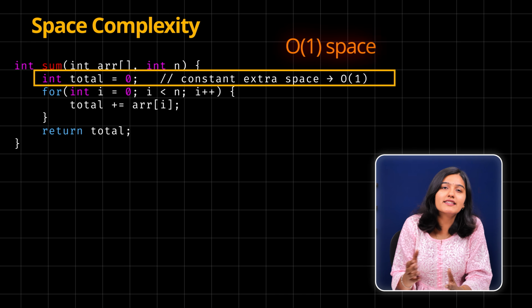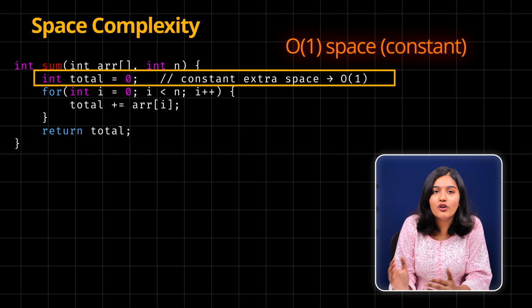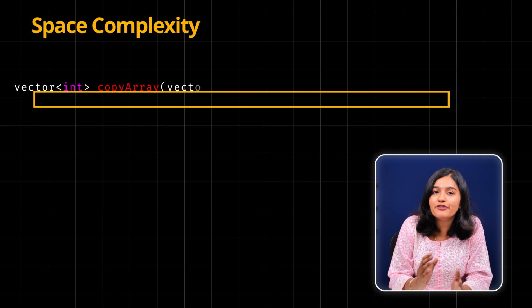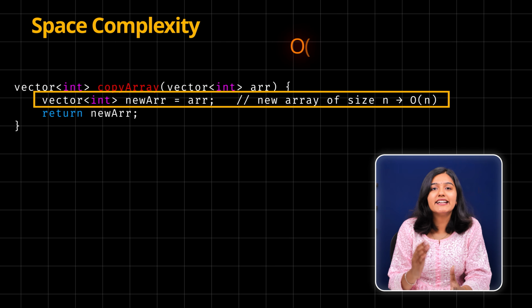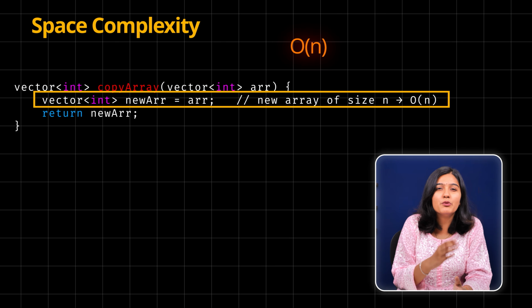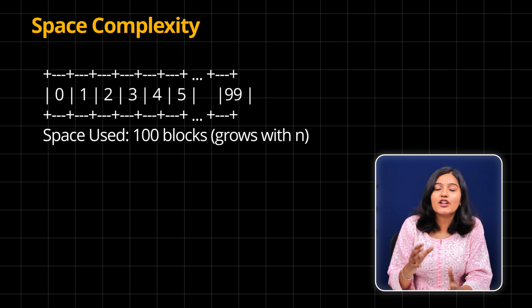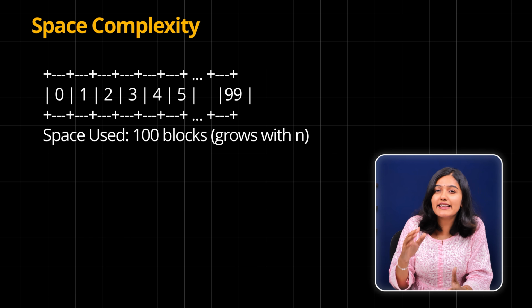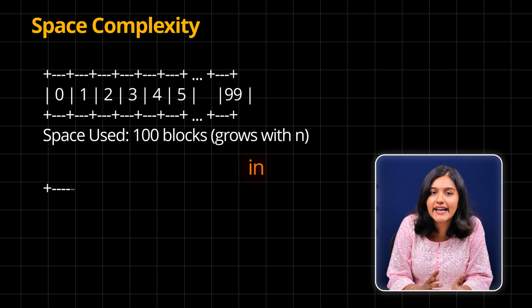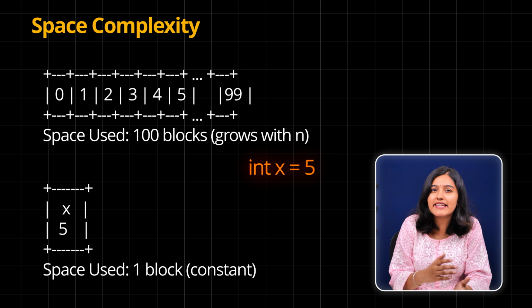Now coming to space complexity, which is the amount of memory an algorithm requires to complete its execution. If you're storing just a single variable, it takes O(1), which is constant space. But if you're storing an array of n elements, it takes O(n) space since memory grows with input size. For example, if you create an int array of size 100, space increases linearly with the number of elements. On the other hand, a simple variable like int x = 5 always takes the same amount of space no matter what.